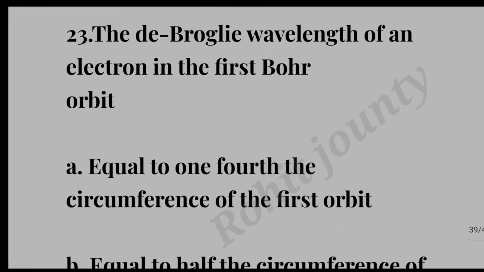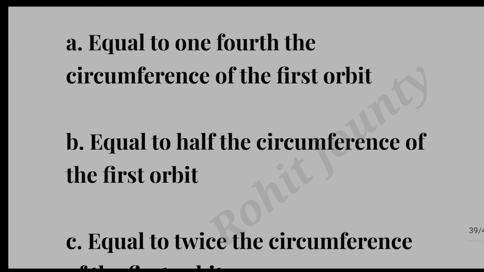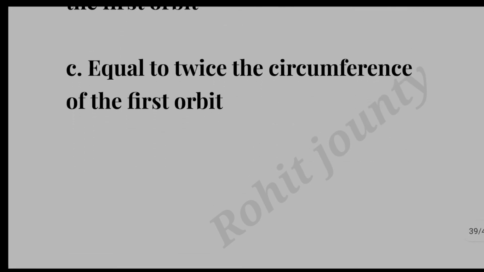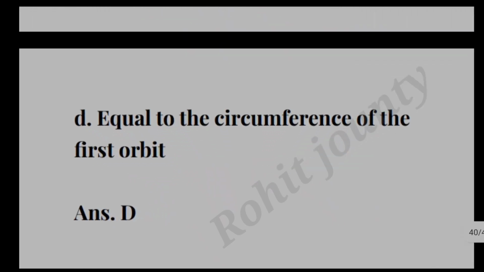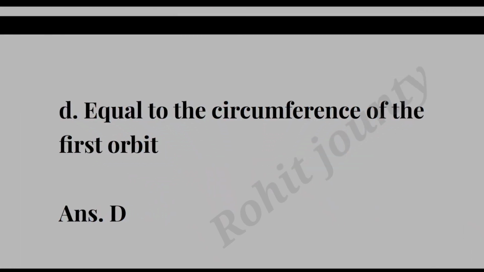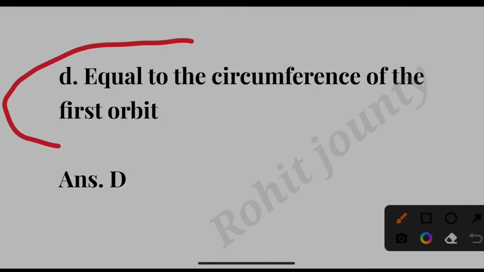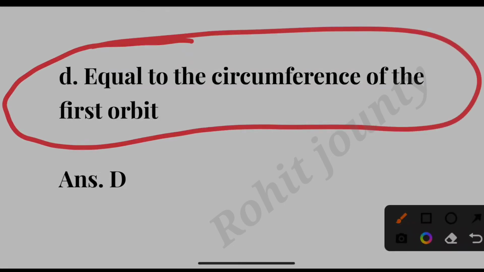Question number 23. The de Broglie wavelength of an electron in the first Bohr orbit is, option A, equal to 1/4 the circumference of first orbit, option B, equal to half the circumference of the first orbit, option C, equal to twice the circumference of first orbit, option D, equal to the circumference of first orbit. The correct answer is option D, equal to the circumference of the first orbit.